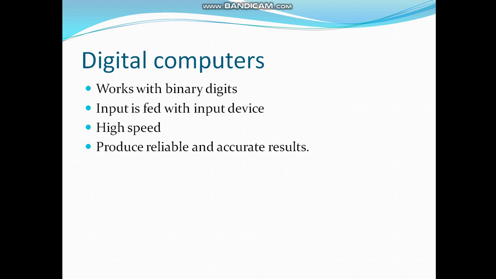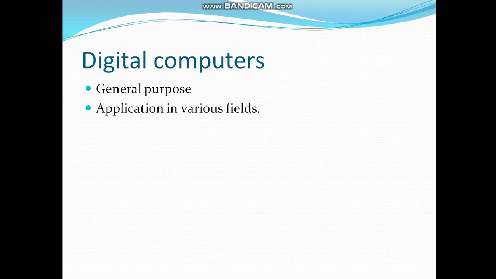Digital computers work with binary digits, that is 0 and 1, and they work on digital signals. Input is fed with the help of an input device, and you can use these computers at home. The speed is very high, and they produce accurate results. There are many applications of digital computers, like in banks, hospitals, at home, in schools, etc. They are general purpose because they can perform any kind of task.